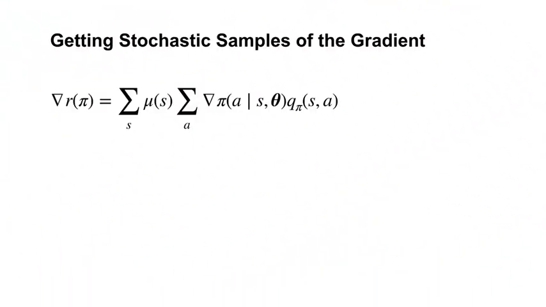We want to derive a gradient ascent algorithm for our policy. We have our objective and its gradient due to the policy gradient theorem. Now we need to figure out how to approximate this gradient. In fact, what we will do is get a stochastic sample of the gradient.